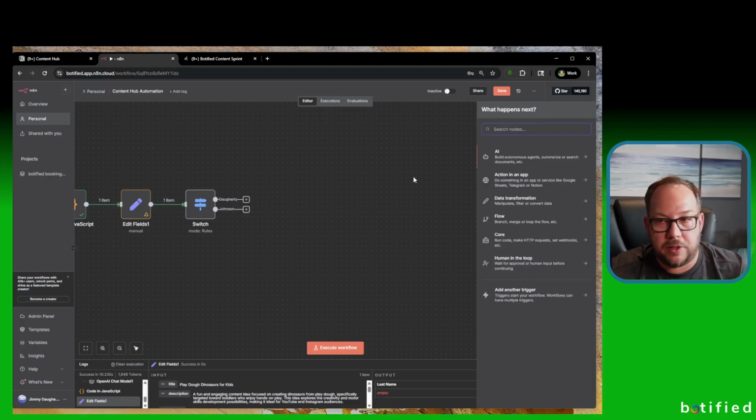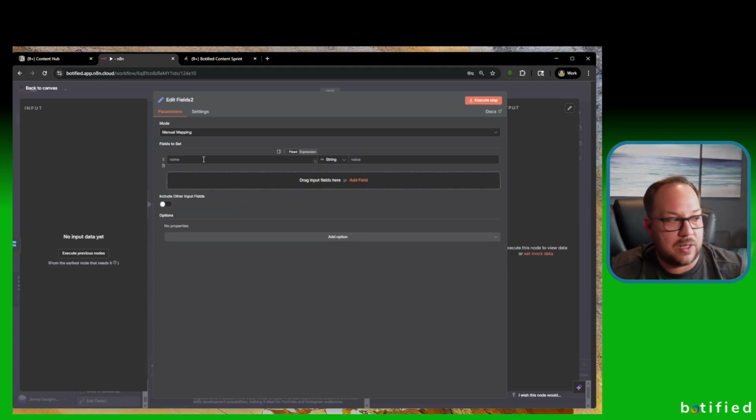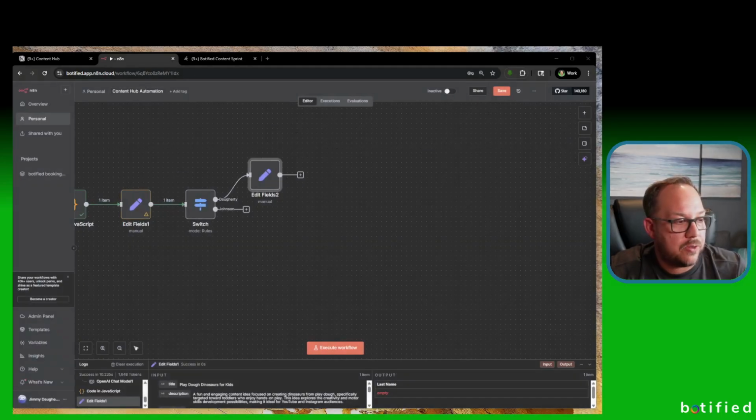So we're going to hit the plus button here, and we're going to do another set node here. And the set node is the ID in Notion that we need to map to, so it can set the owner. So what we're going to do is call this Notion name ID, and it's going to be a string. And I'm going to paste my ID in here. So what you do is you get your ID from Notion. I won't go into the details of that in this video, but there's a lot of information out there on how to get the ID of your username in Notion. So that's what you're going to do here. So I'm looking for anything that is my last name. This will be called Notion name ID, and that will be that ID. So now we've got that set.